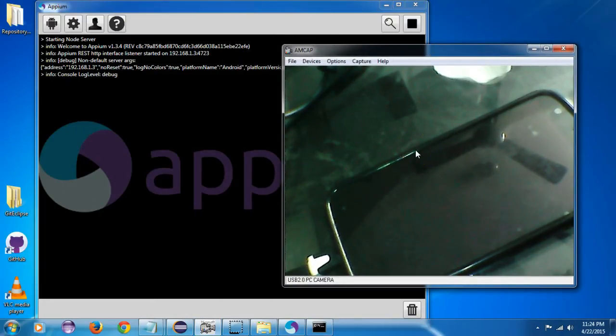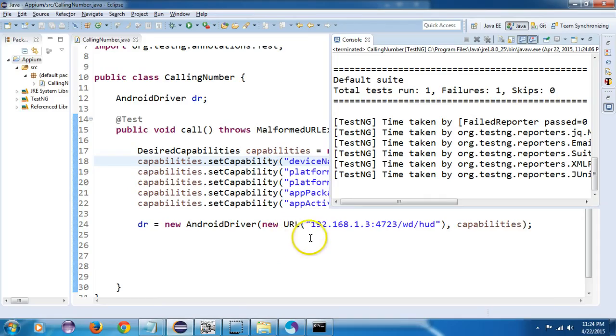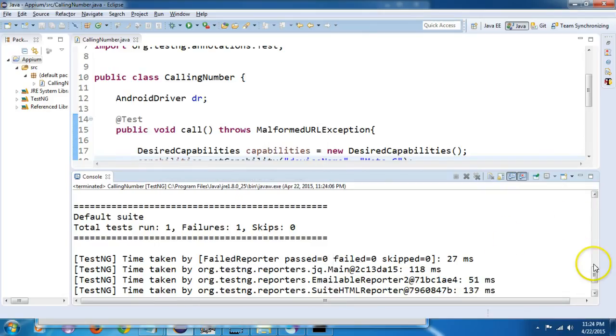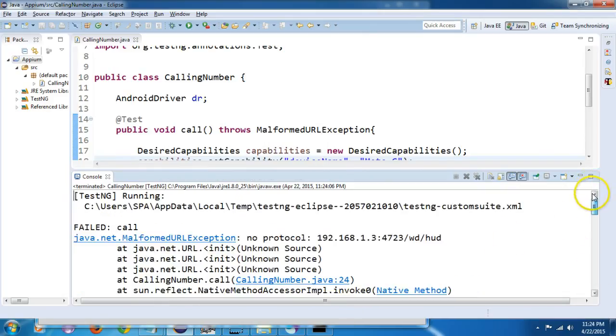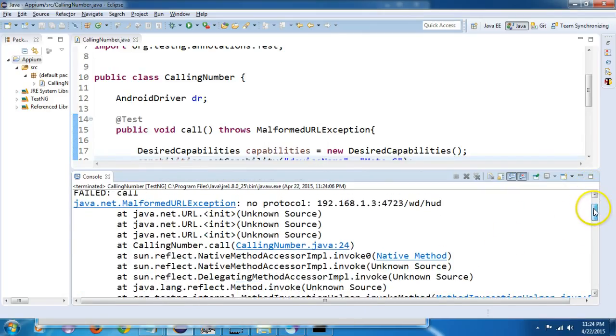Okay. The Appium is not responding. Okay, we have received an error. Let's check it. That is hub.